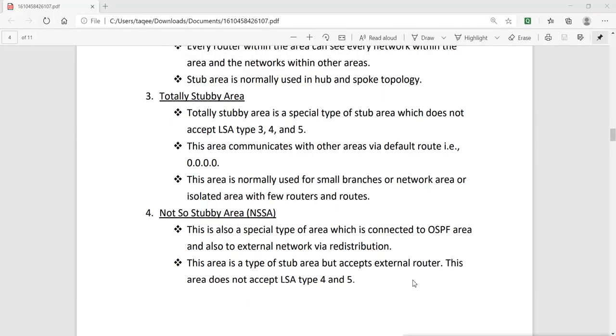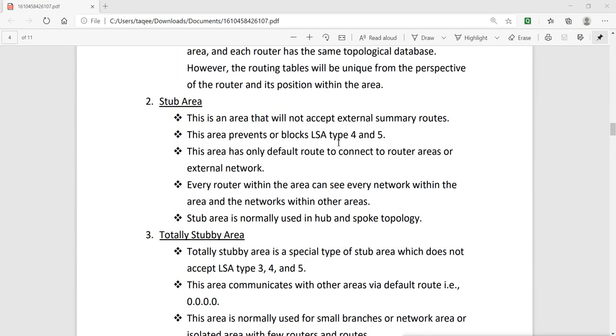Then we have the totally stubby area also. This totally stubby area is a special type of stub area. It is also a stub area, and it does not accept message types 3, 4 and 5. That means it does not accept any request, any update, or the acknowledgement. This area communicates with other areas via the default route. This area is normally used for small branches or isolated network areas with few routers and routes.